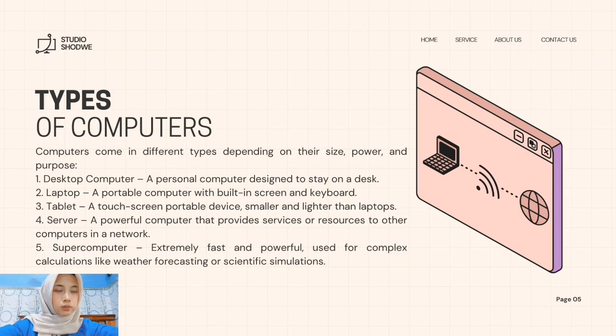Next, types of computer. There are several types of computers, depending on size and purpose. One, desktop computer, usually used on a desk at home or in the office. Two, laptop, a portable computer. Three, tablet, a smaller touchscreen device. Four, server, a powerful computer that provides services to other computers. Five, supercomputers, extremely fast, used for complex tasks like weather forecasting.